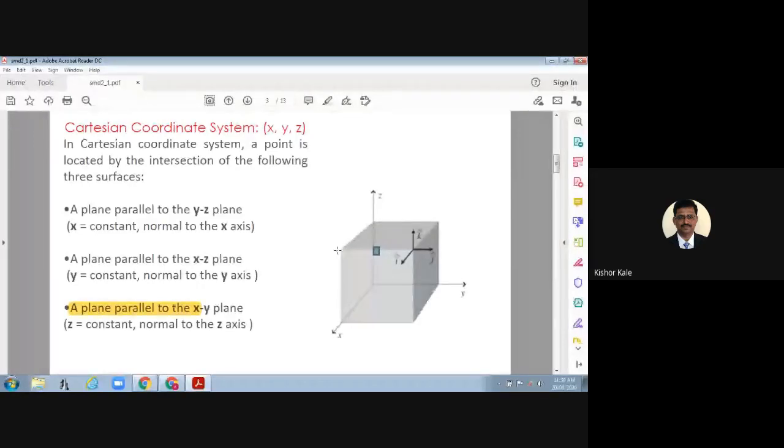So the x coordinate would be 1. Along y it is half of this one. So total is 1, it is half. So this would be 0.5. Now z, we will find it is at the top face.